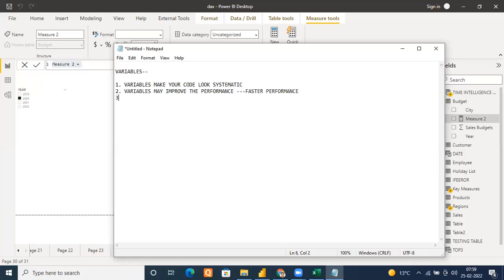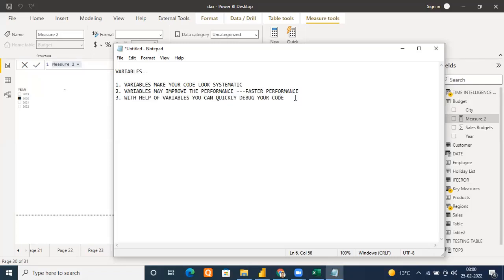And third, with the help of variables, you can quickly debug your code. Okay, you can quickly debug your code. This is the biggest power, which I love because of this only. If you ask me personally, I love it because of this, because it can easily help you to debug your code. Very easily, you can debug your code.